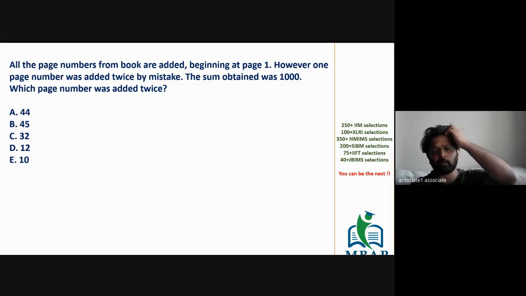I'll give you 30-40 seconds to comprehend what the question is, and then we'll have a discussion. The only hint which I can give you is that the question is based on the same format, which is basically triangular numbers.